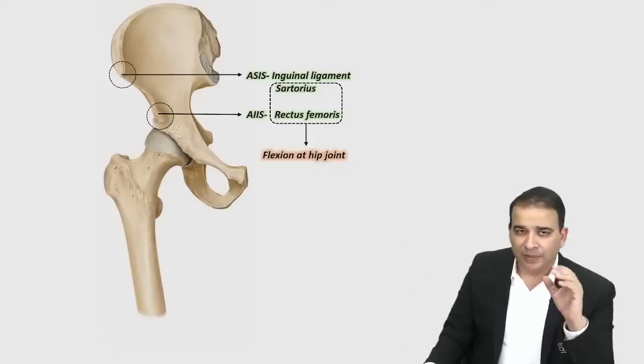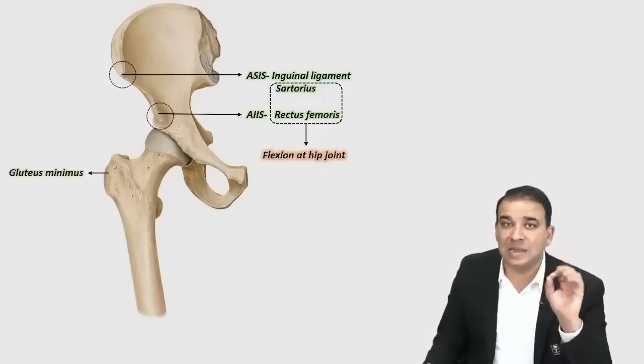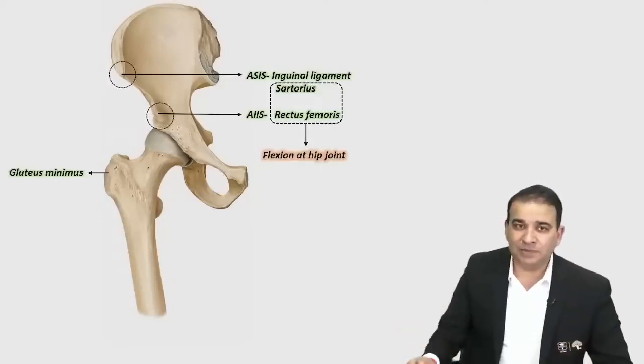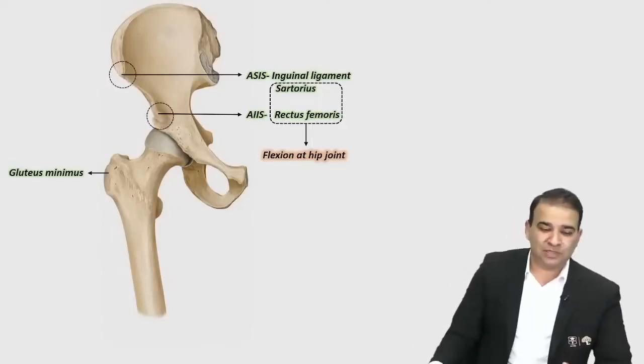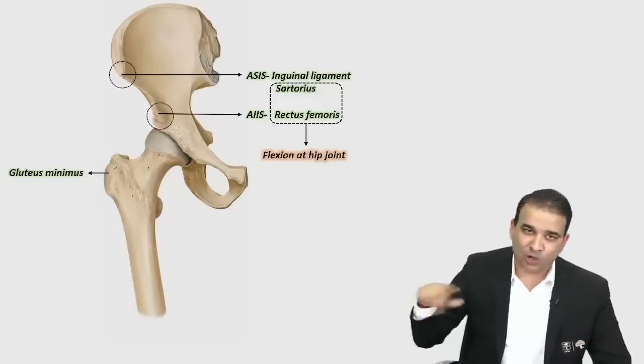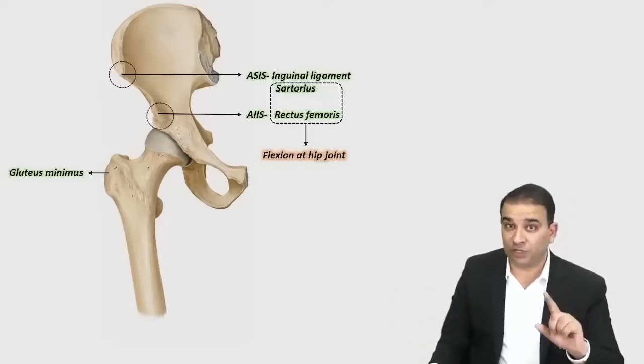Greater trochanter, anteriorly, the anterior surface of the greater trochanter gives attachment to the gluteus minimus muscle, guys. Please, you must remember this trochanter muscle. Gluteus minimus muscle is inserted on the anterior surface of the greater trochanter, and gluteus minimus is one of the muscles which cause abduction at the hip, and not only abduction, it also causes internal rotation of the hip.